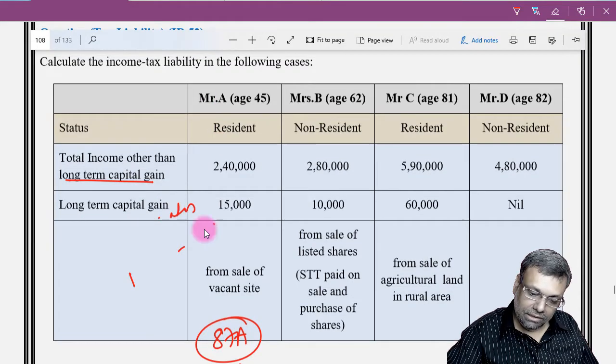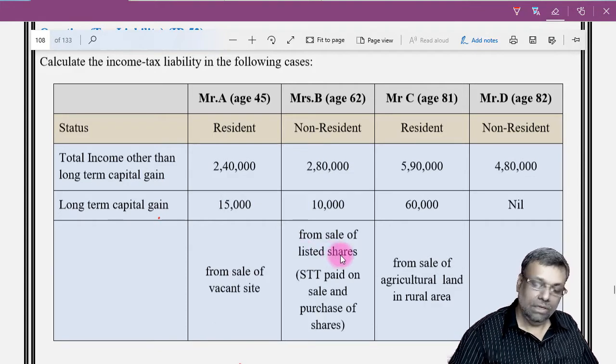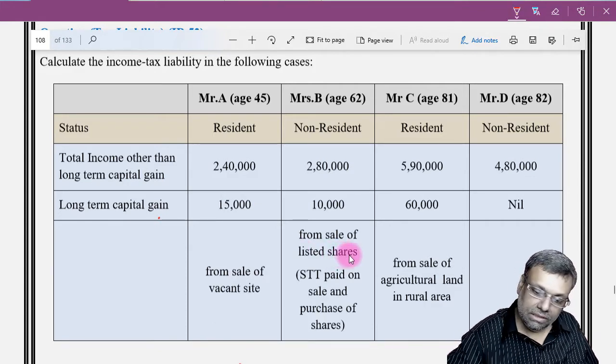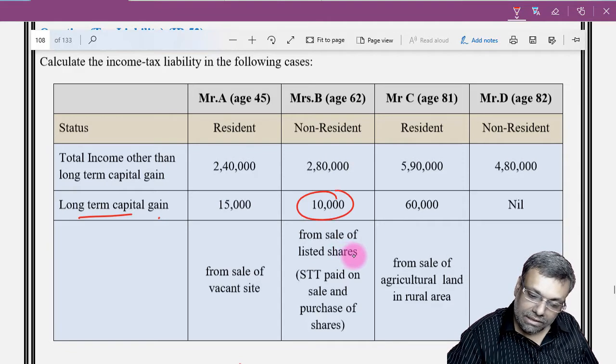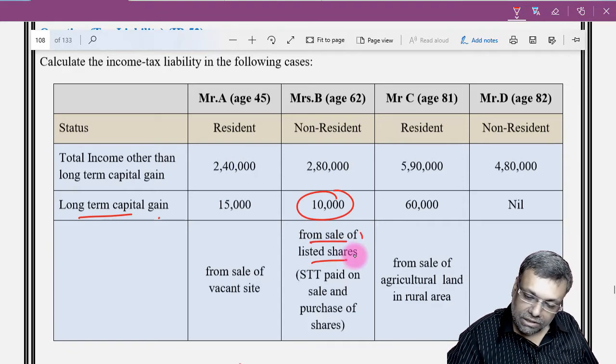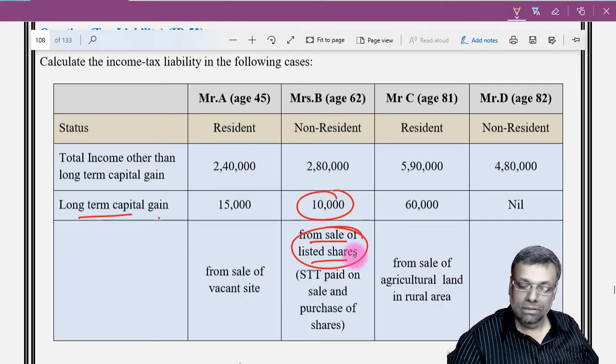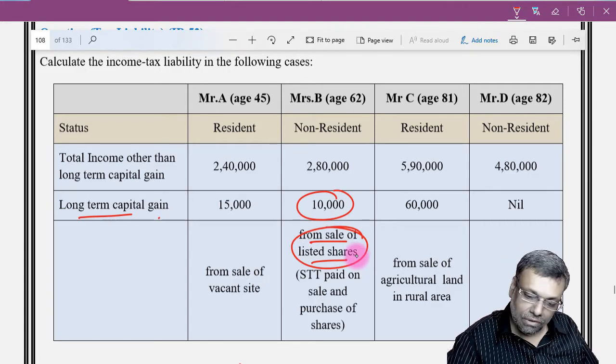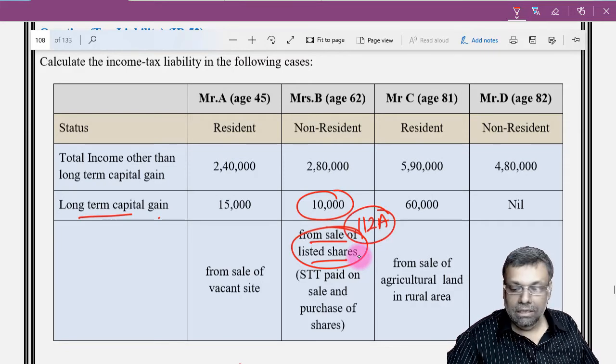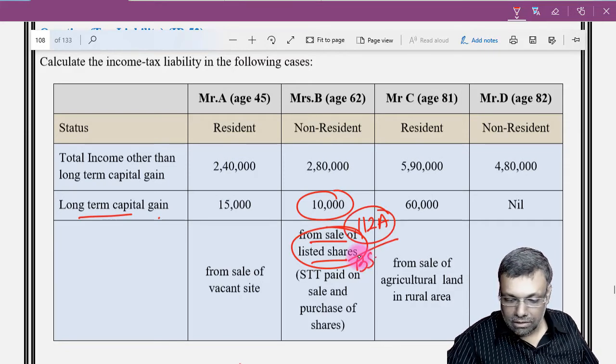Now come to the next situation, that is your assessee is a non-resident. Now assessee is a non-resident, you have a long-term capital gains 10,000 from the sale of listed shares. Now since you have it on the sale of the listed shares, first of all 112A provisions will be applicable. Under 112A you will get a basic limit.